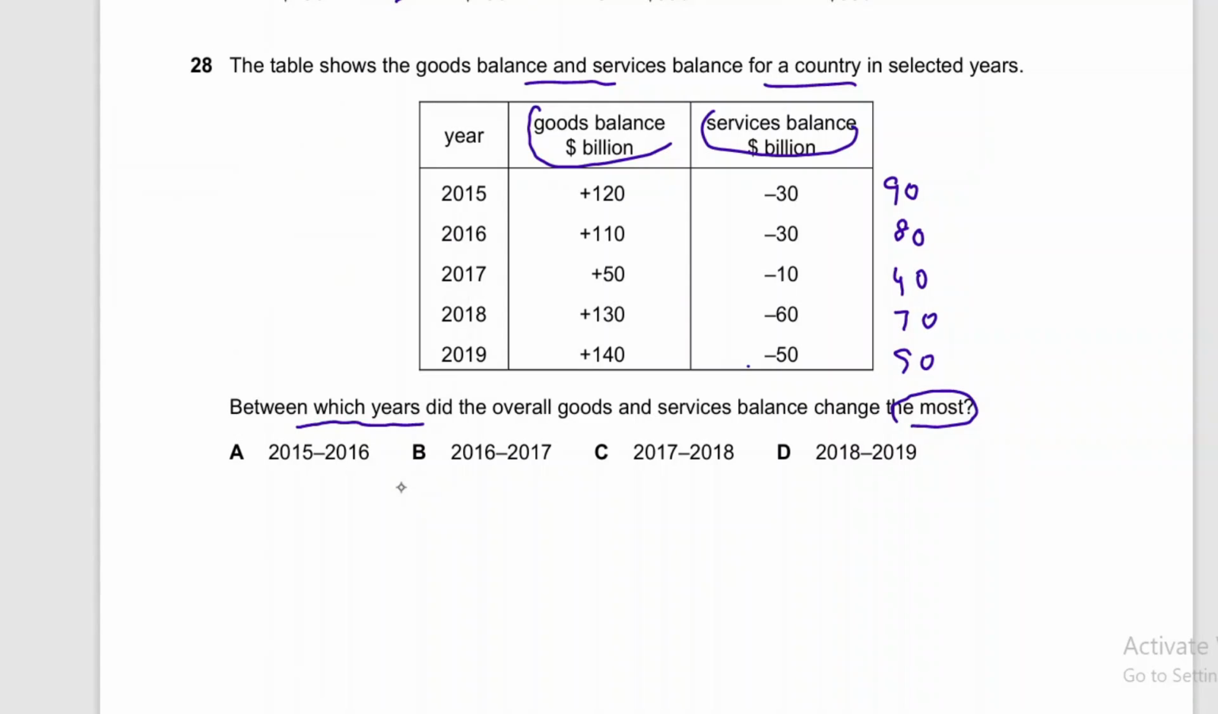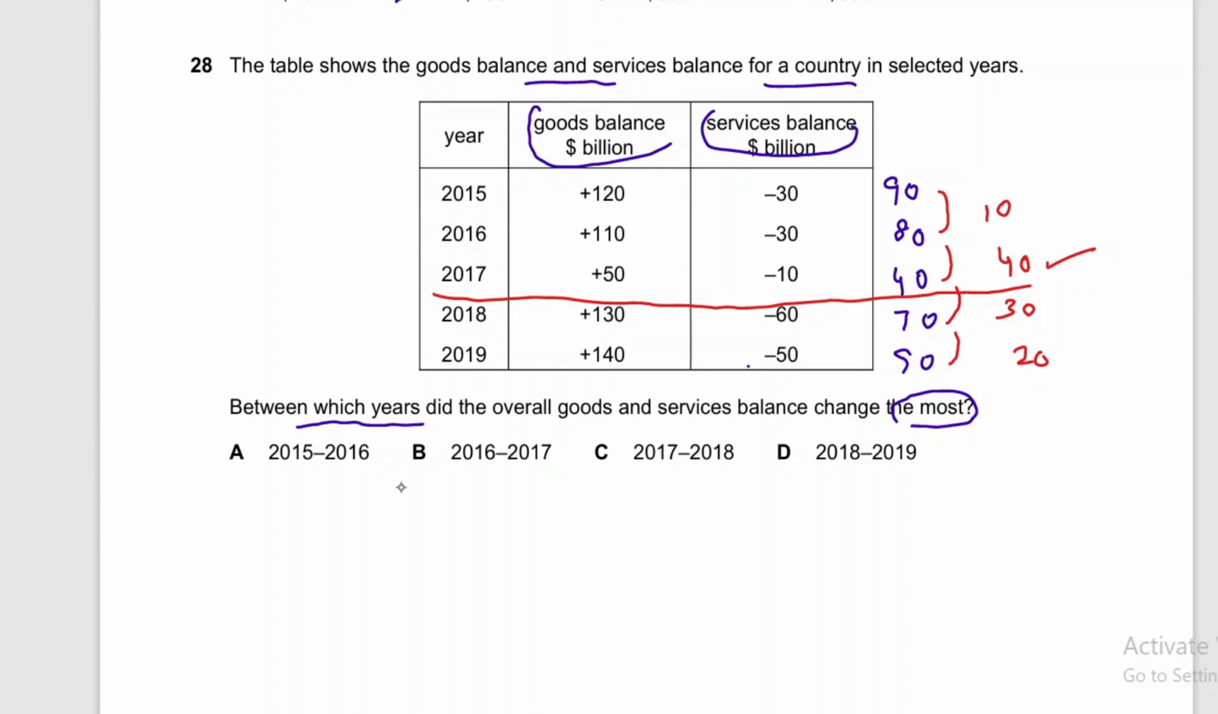So the change from this year to this year is just 10, change from this year to this year is 40, and from this year to this year it is 30, and from this year to this year this is 20. So the most change is 40 in this year. So in this year there is the most change. 40 is the most change, I think.